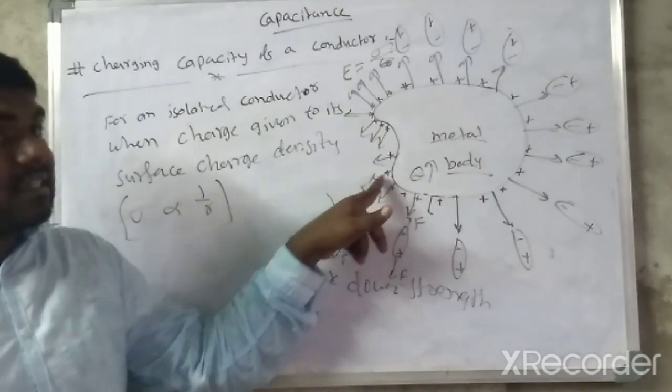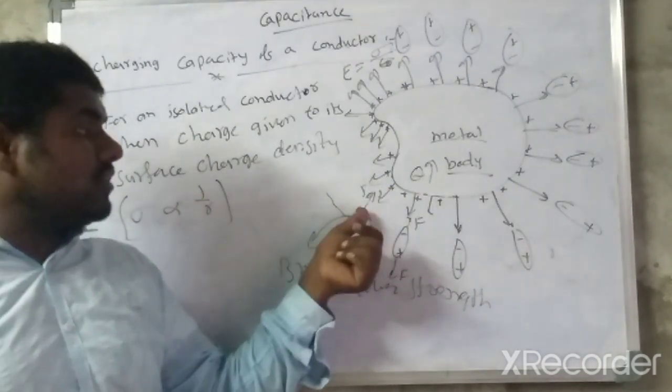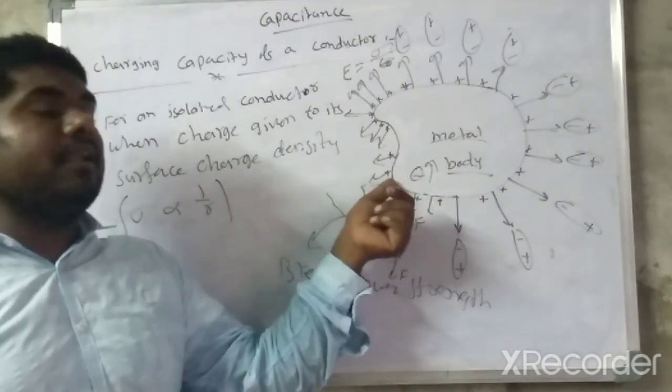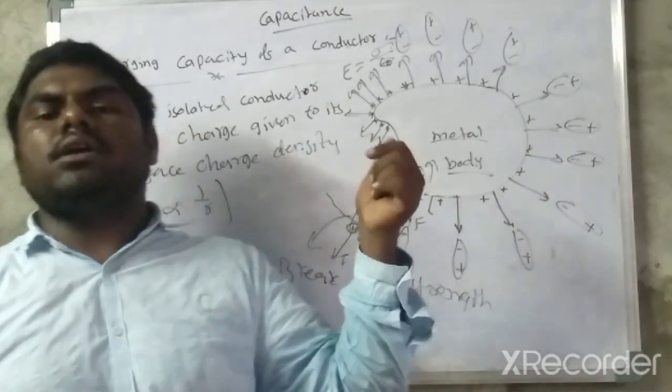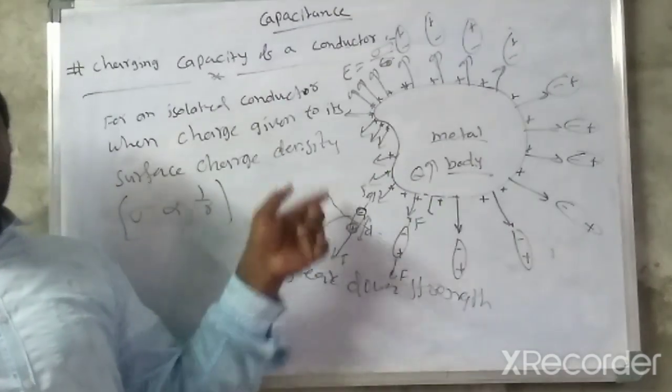This charge of the conductor leaks out because of the negative charge towards the metal side. Here some charge leaks out into the surrounding medium.